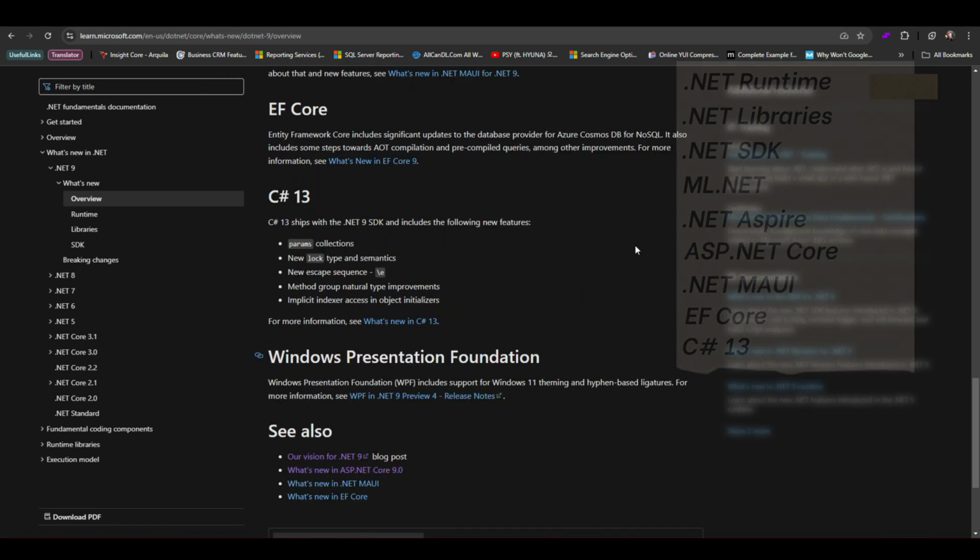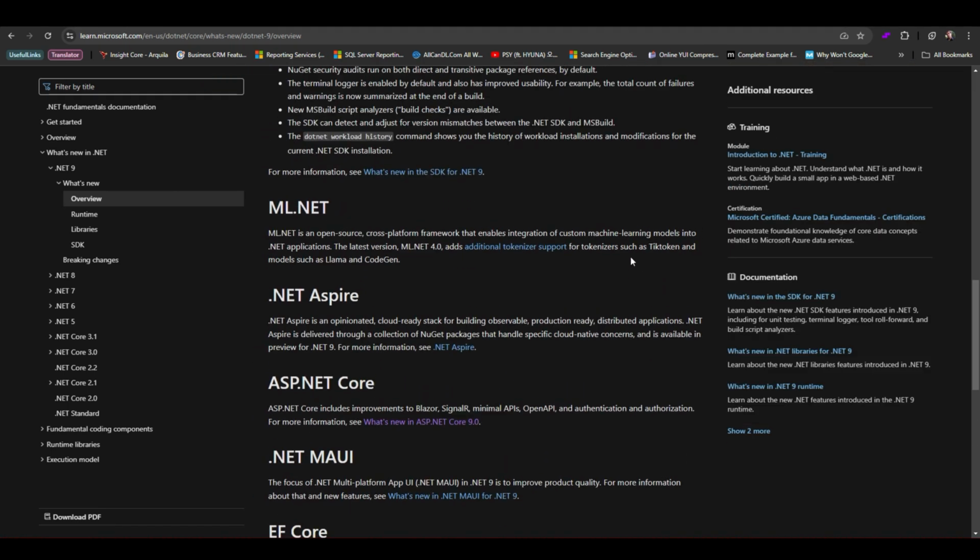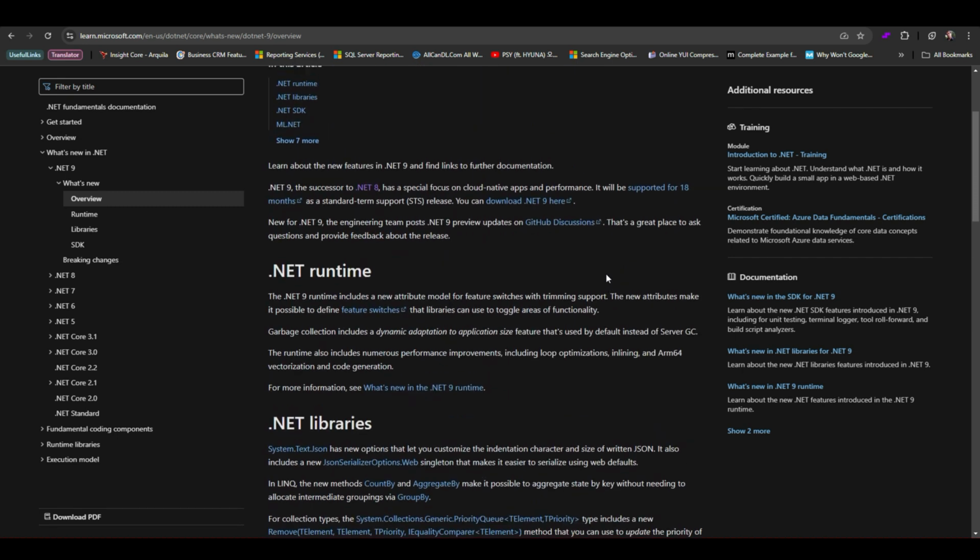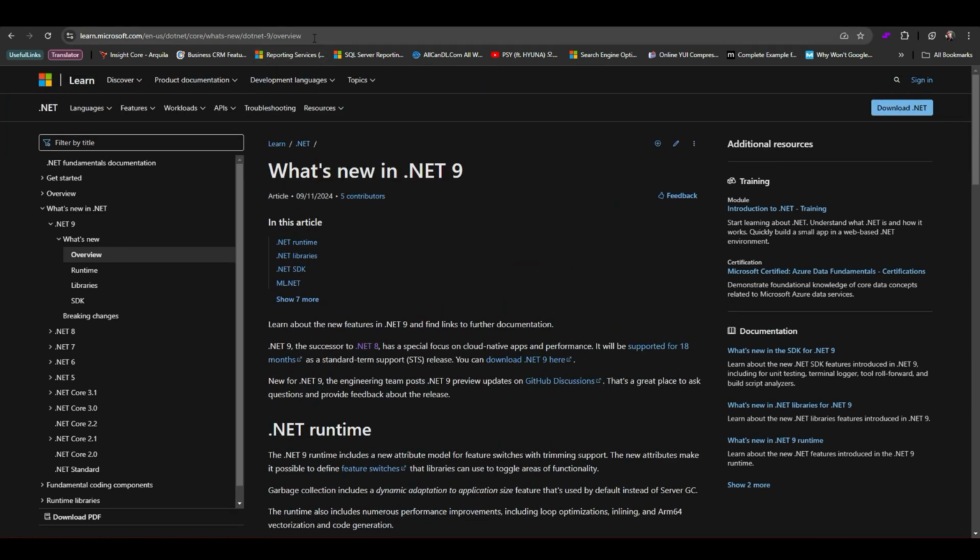Alright, so that wraps up the key new features and improvements in .NET 9. From the enhanced .NET runtime to the upgrades in .NET libraries, ML.NET, ASP.NET Core, and the exciting future with .NET Aspire. There is a lot to look forward to in this release.